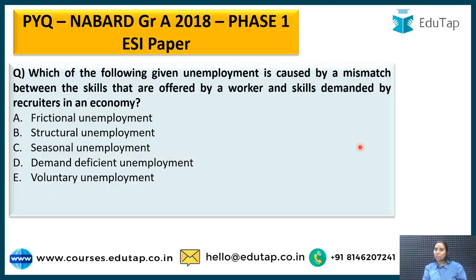Now I present you a question that was asked in the NABARD Grade A 2018 Phase 1 ESI section. Although static has less weightage, the topics that we are discussing are very, very important. The question was, which of the following unemployment is caused by a mismatch between the skills offered by a worker and the skills demanded by recruiters in an economy? We have read about the word mismatch. The options were frictional, structural, seasonal, demand deficient, or voluntary. Guys, structural, we read about it, that there is a mismatch due to the structure.